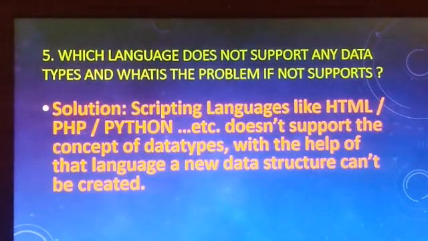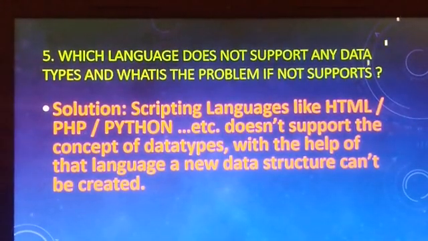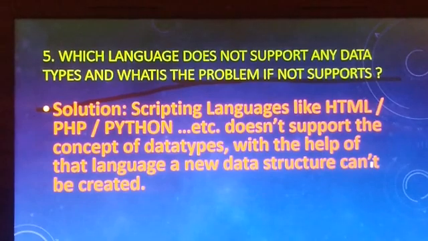Fifth question is, which language does not support any data types and what is the problem of not supporting them? Solution is, scripting languages like HTML, PHP, Python, etc. don't support the concept of data types. With the help of that language, a new data structure can't be created.